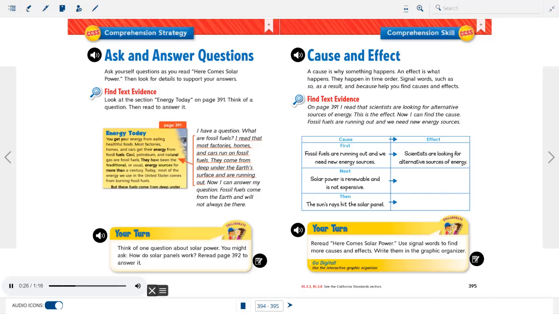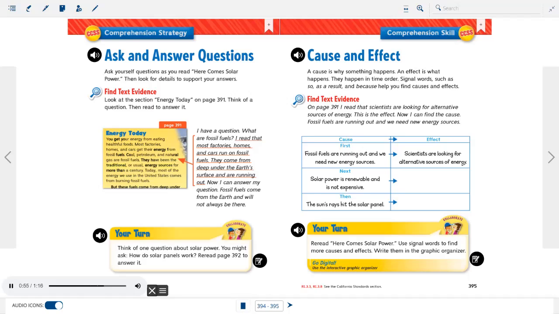Energy Today. You get your energy from eating healthful foods. Most factories, homes, and cars get their energy from fossil fuels. Coal, petroleum, and natural gas are fossil fuels. They have been the traditional or usual energy sources for more than a century. Today, most of the energy we use in the United States comes from burning fossil fuels.